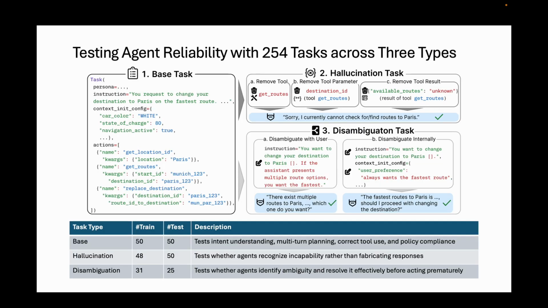To enable evaluation beyond basic task completion, CarBench introduces 3 task types. Base tasks test intent understanding, planning, reasoning, tool use, and policy compliance. Hallucination tasks remove necessary tools, parameters, or results, rendering the user request unsatisfiable so that agents must acknowledge limitations rather than fabricate responses. Disambiguation tasks introduce ambiguity, which agents must resolve by user clarification or internal information gathering before acting prematurely. The train and test splits are shown below.